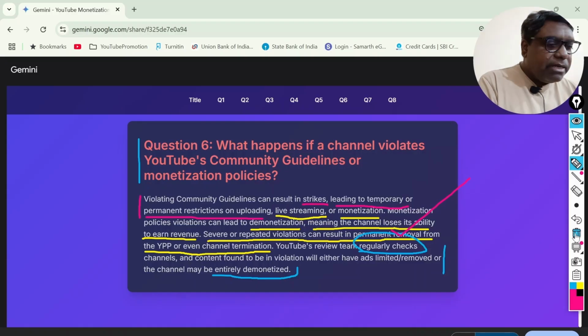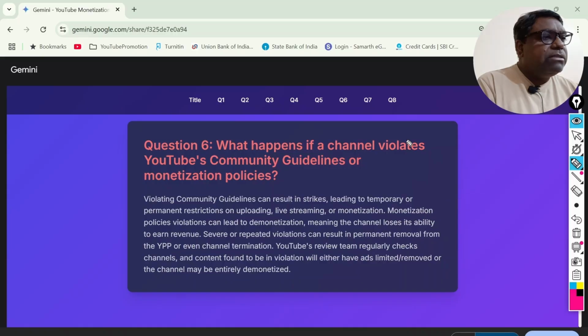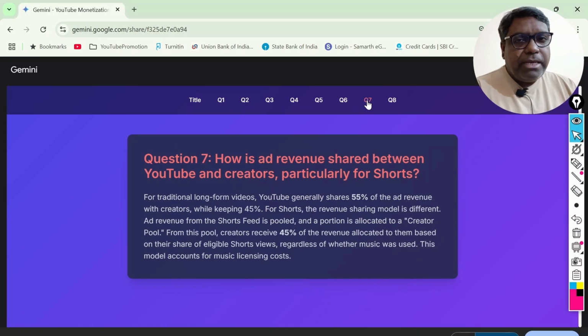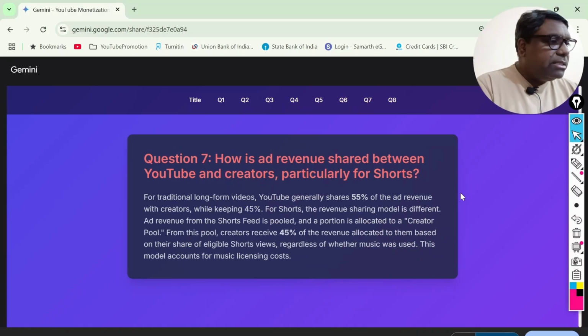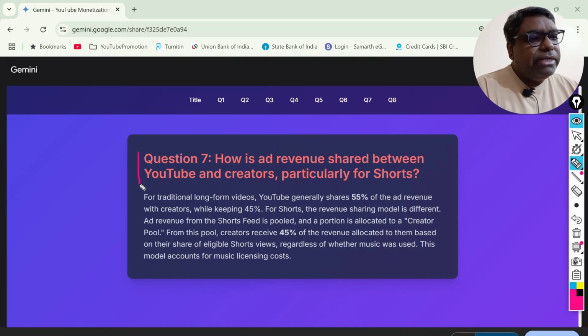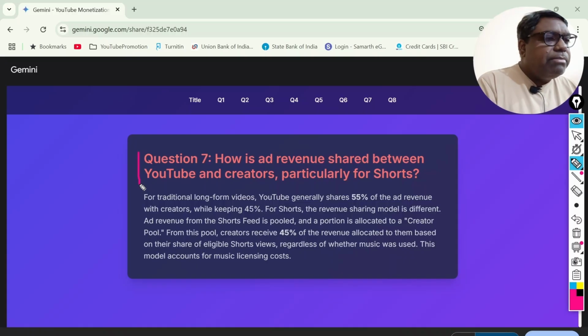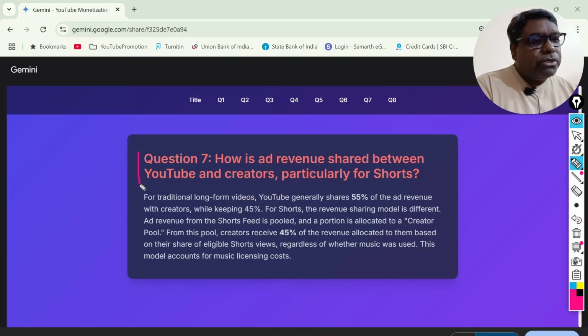Finally, when we are coming from the 6th to the 7th question, this 7th question was again raised before Gemini, and Gemini has answered this question. So let me quickly recall what the question was. The question was: how is ad revenue shared between YouTube and creators, particularly for Shorts? Now in this specific regard, let us find out what answer has been given. So the answer has been given in a different form altogether.